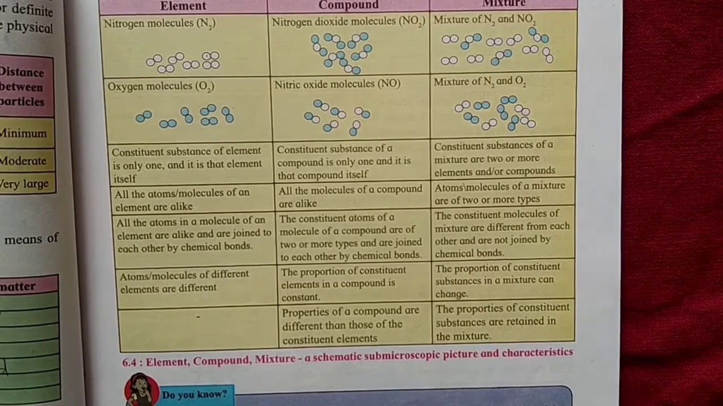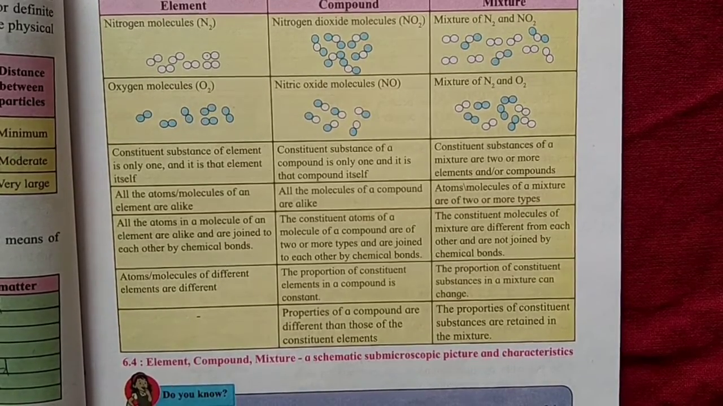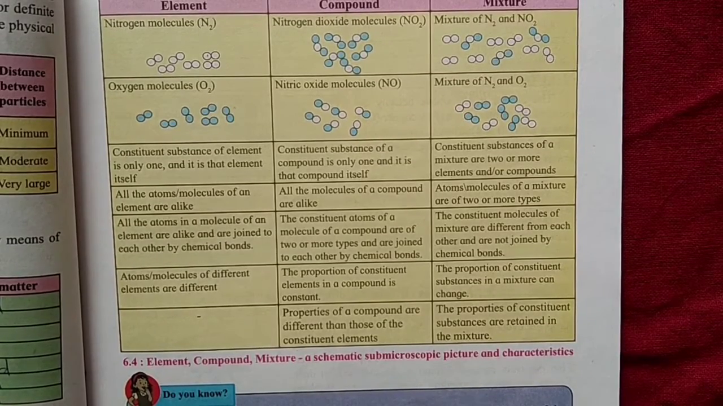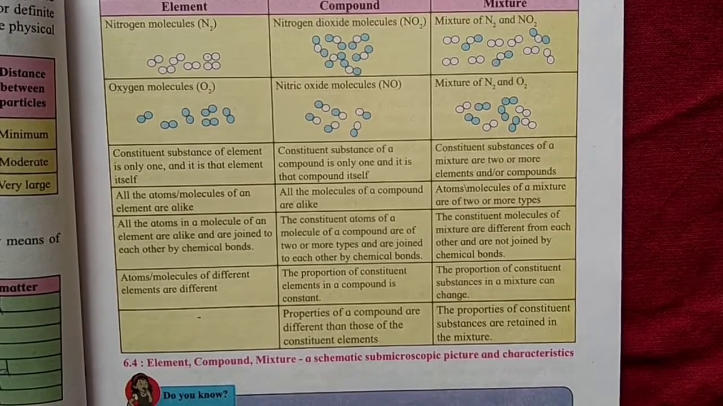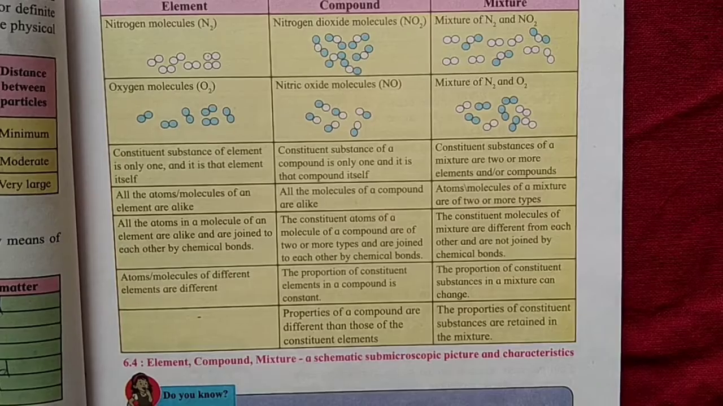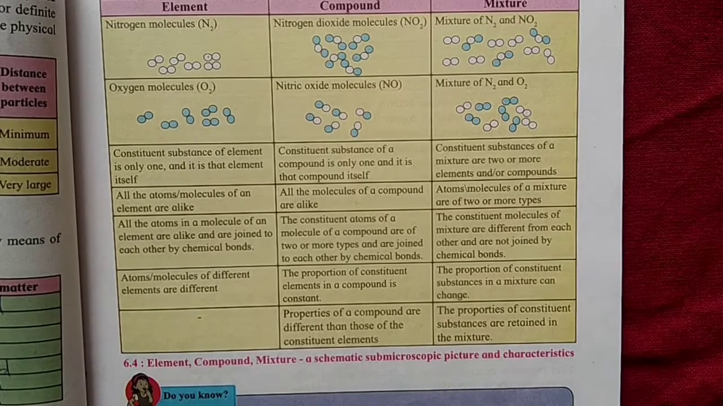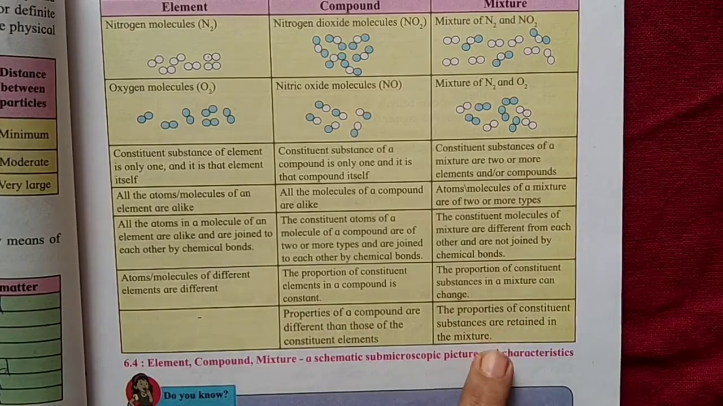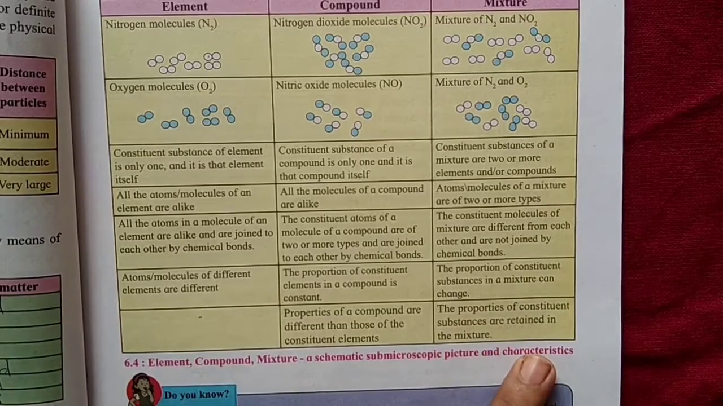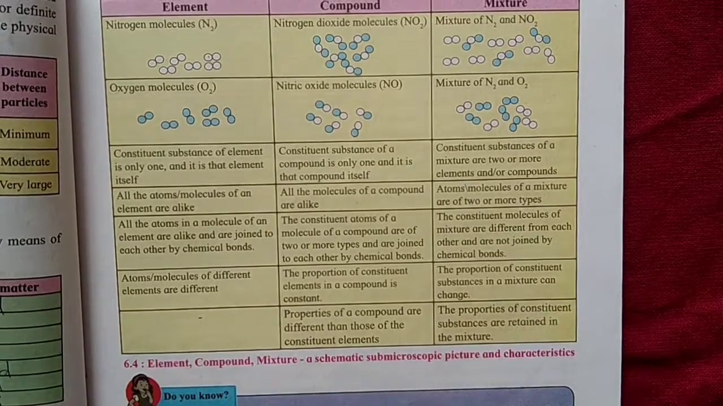But let us take an example. When we burn sugar, suppose I take sugar in a spoon and burn it, what will happen to the sugar? It will completely turn black. Now if you taste that black substance, will it taste sweet? No. Why? Because we have burned that sugar and its chemical composition has changed. So the chemical composition changes when we burn sugar or when we form a compound. But in case of a mixture, the chemical composition of the constituents does not change.